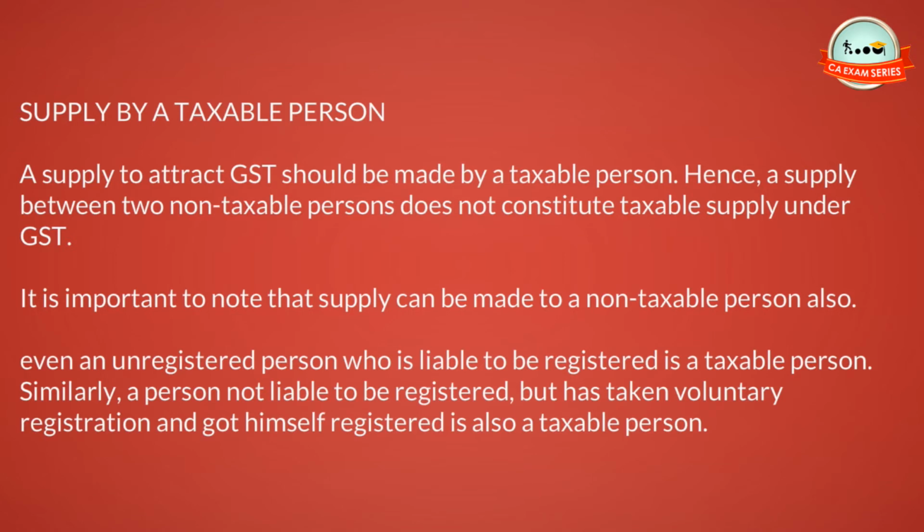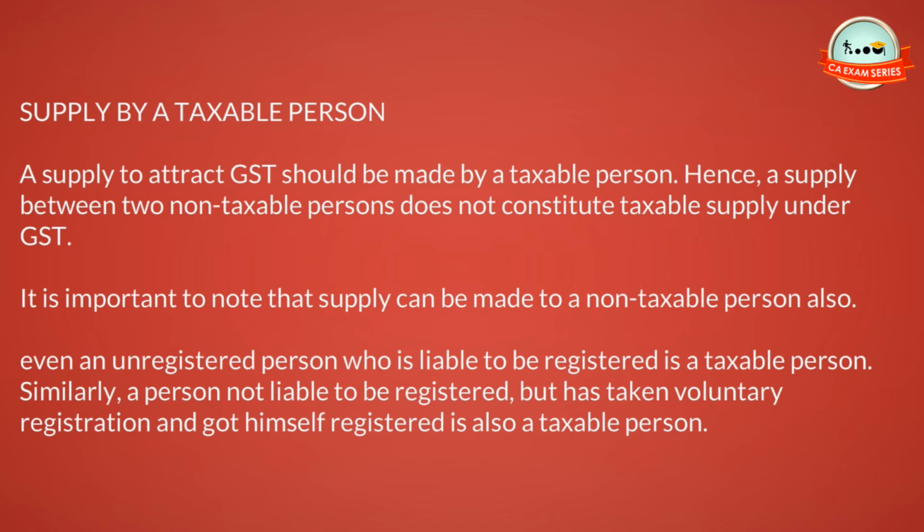Supply by a taxable person. A supply to attract GST should be made by a taxable person. Hence, a supply between two non-taxable persons does not constitute taxable supply under GST. It is important to note that supply can be made to a non-taxable person also. Even an unregistered person who is liable to be registered is a taxable person.